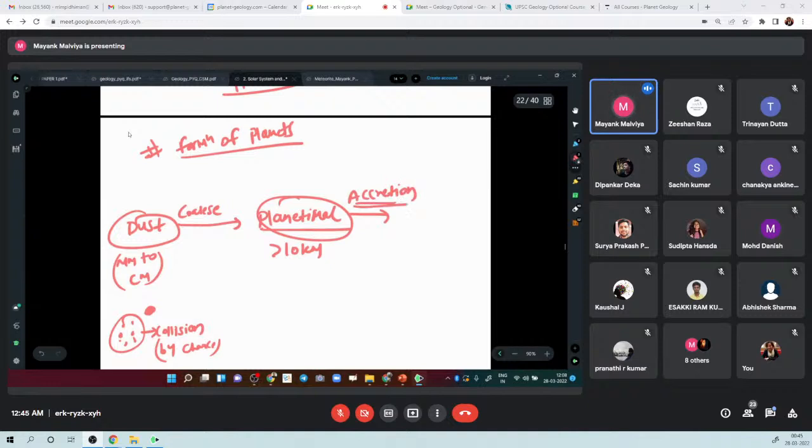Then these planetesimals start colliding with each other, and we call this accretion. Through this process of collision and accretion, they become even bigger, and when they reach the scale of 100 to 1000 kilometers in diameter, we call them protoplanets. What is the diameter of the Earth? Anyone?